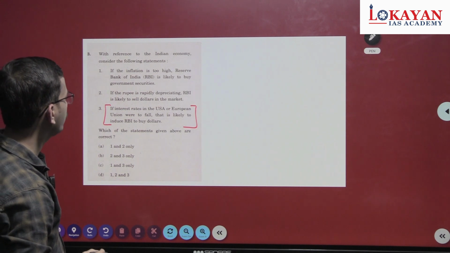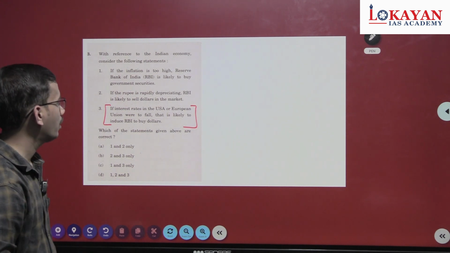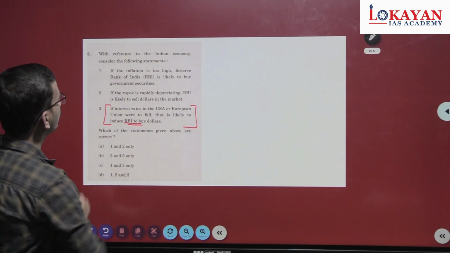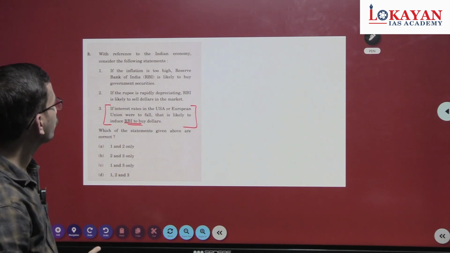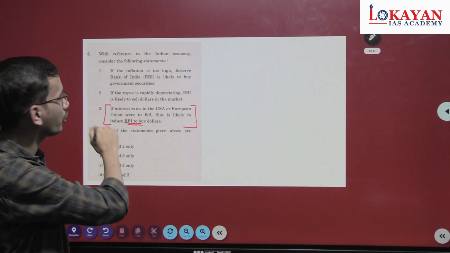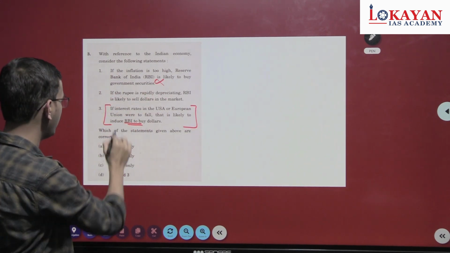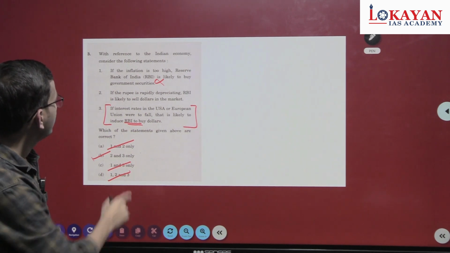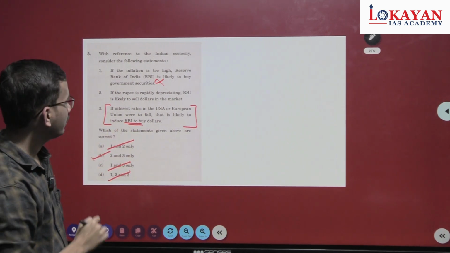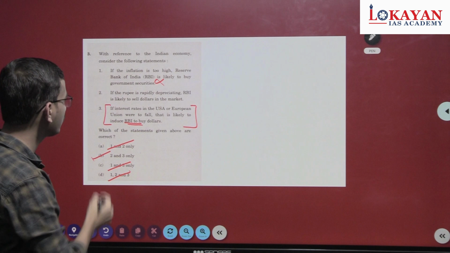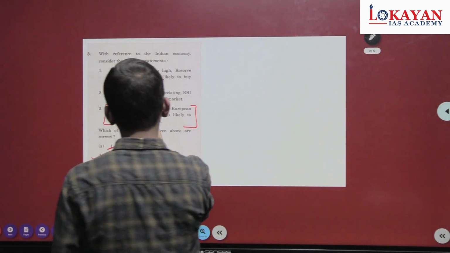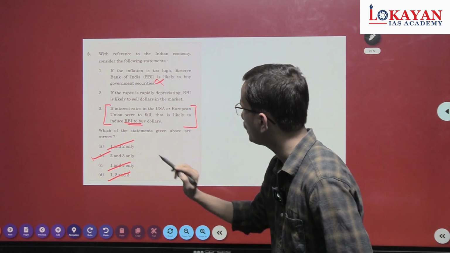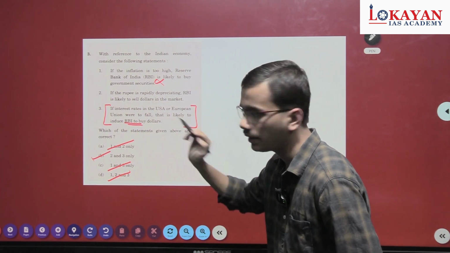And if interest rates in the USA or European Union were to fall, that is likely to induce RBI to buy dollars. The first statement is wrong, we eliminated it. 2 and 3 are correct. The second statement we have discussed earlier. Now let's discuss the third statement in detail.